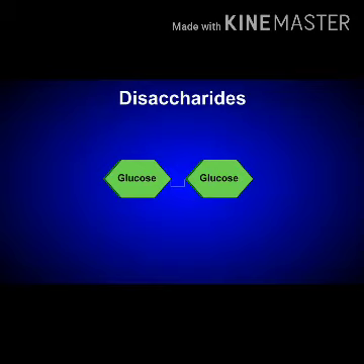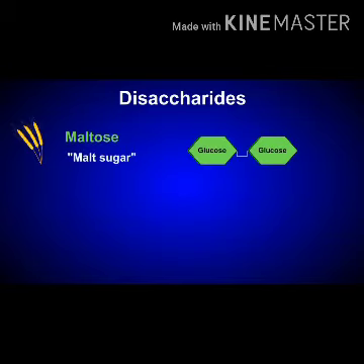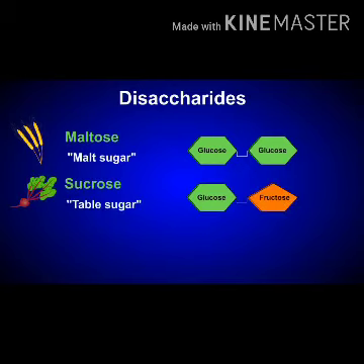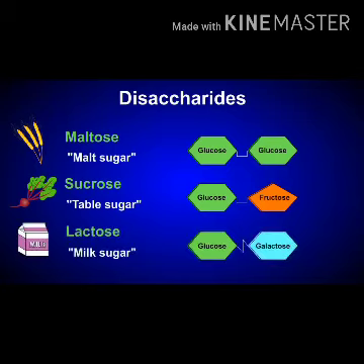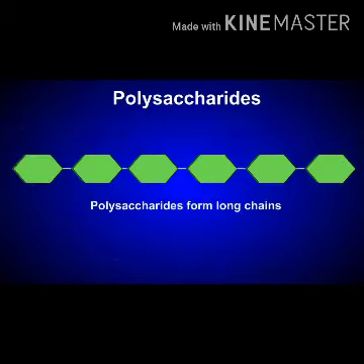Next comes disaccharides, which are formed by the combination of 2 monosaccharides through dehydration and linked by a glycosidic linkage. The different examples of disaccharides are given. First one, maltose, otherwise called malt sugar, formed by the combination of 2 glucose molecules. Sucrose, otherwise called table sugar, is formed by the combination of glucose and fructose. Lactose is formed by the combination of a glucose molecule with galactose.